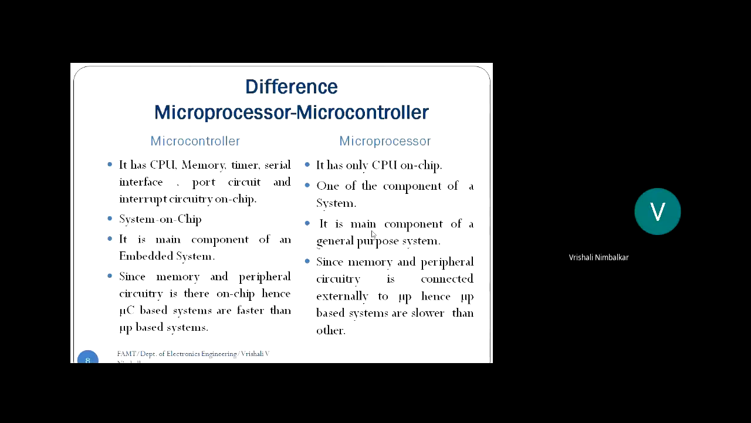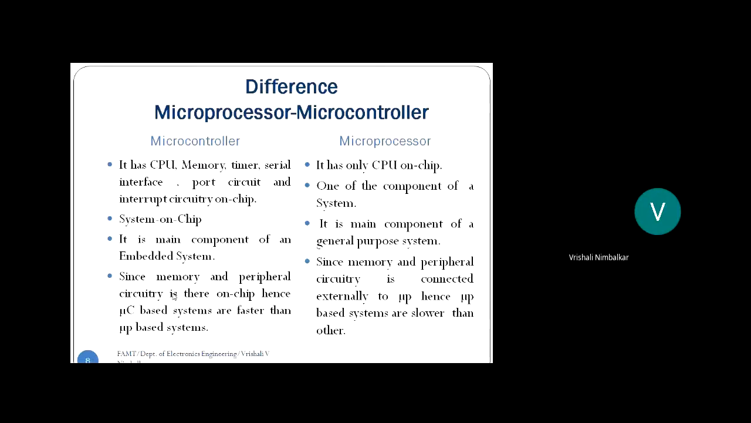Which is a general purpose system? Your desktops, your PCs, your mobile phones. Correct? They are designed using microprocessors. In your mobile phones, you have that Cortex M3. What is Cortex M3? It is a processor. Is that okay? So microprocessor is the main component of a general purpose system. Microcontroller is the main component of an embedded system.